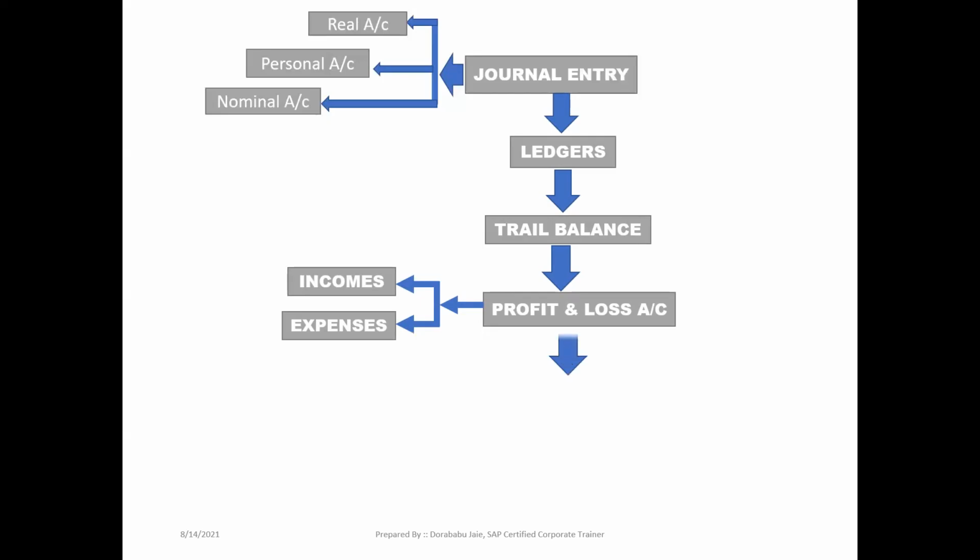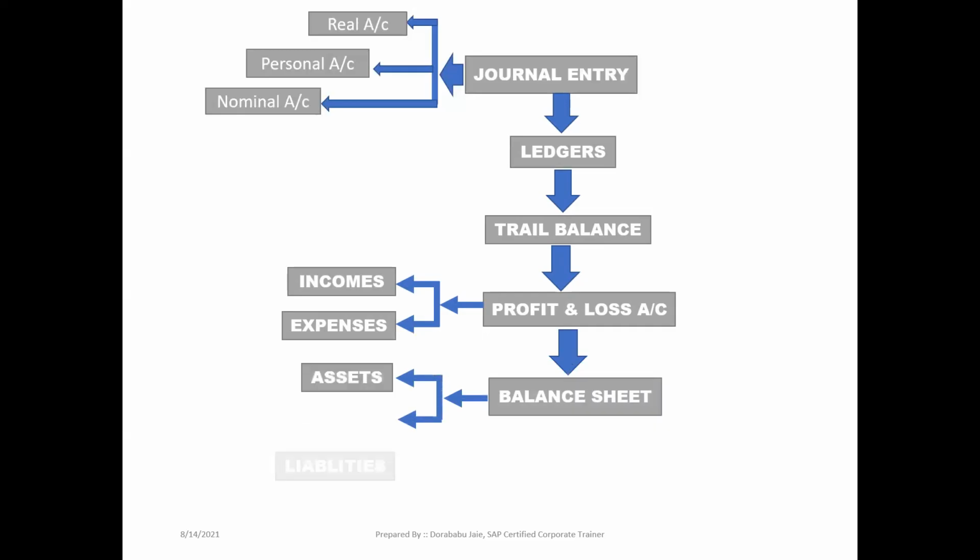Then the continuation, balance sheet. In balance sheet again we have two parameters. One is assets and second one is liabilities. Okay, now come to the point here. You can take any transaction as an example. The transaction must come under incomes or expenses or assets or liabilities. It means that the transaction either comes under profit and loss account or in balance sheet.